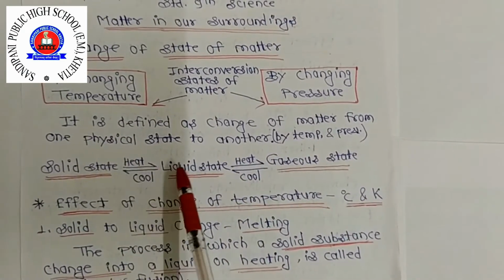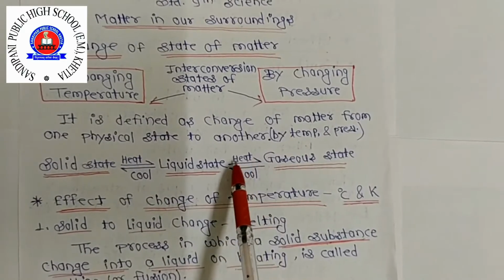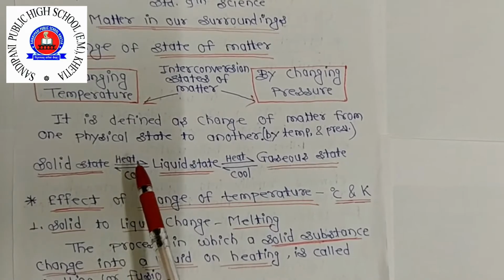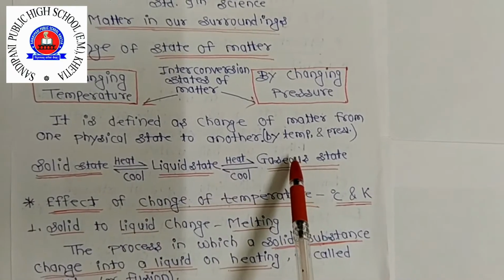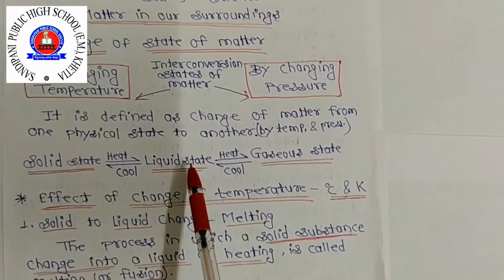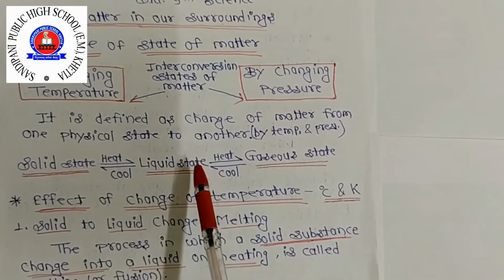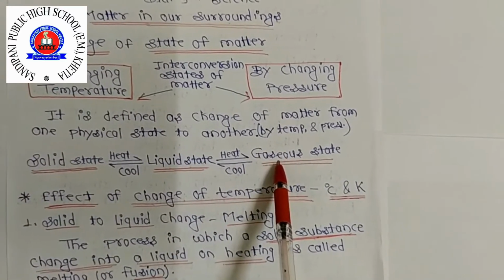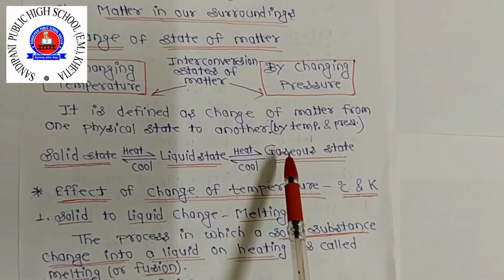The upward arrow that you can see indicates that we are increasing the temperature. When you give temperature to a solid, it converts into liquid, and if we further increase the temperature, the liquid state is converted into gaseous state.